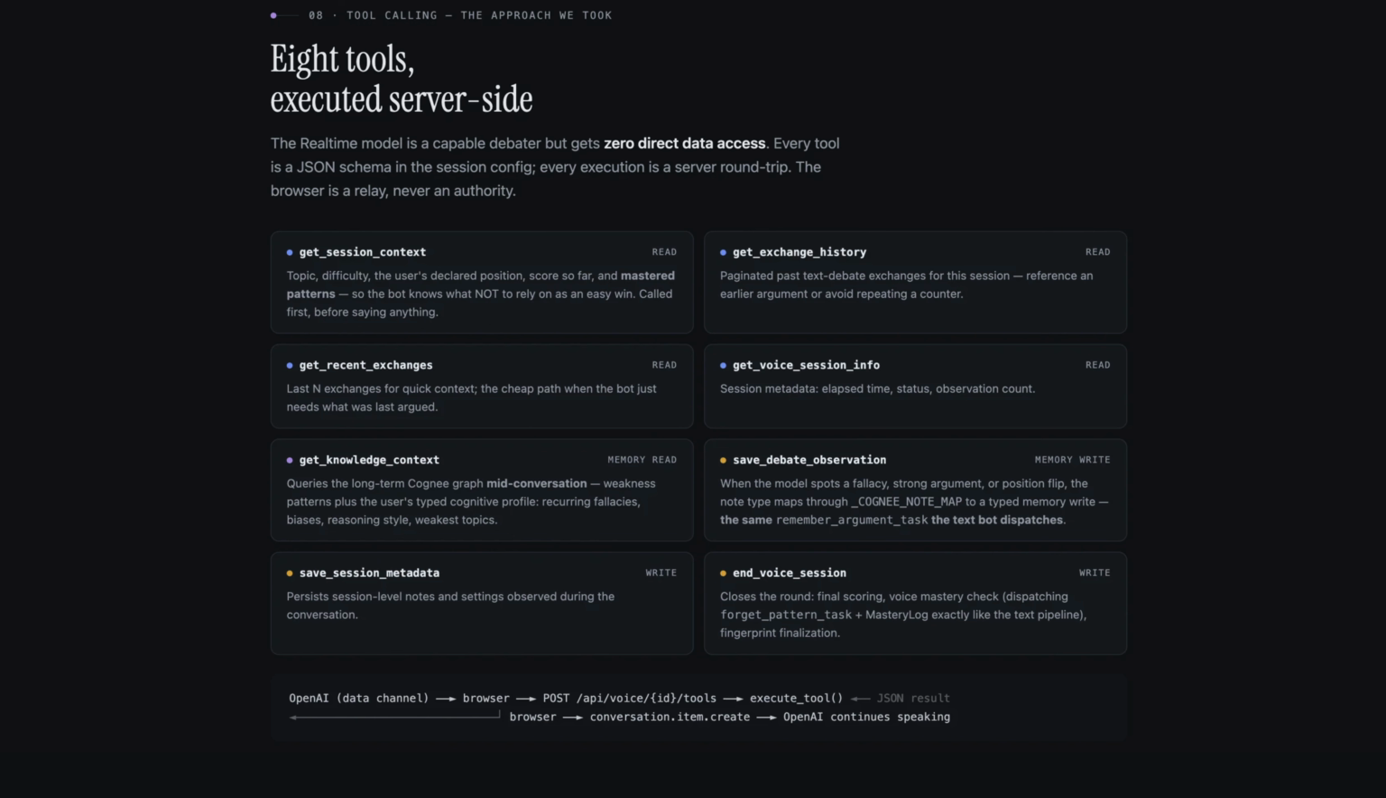The LLM will call the tool required at the relevant time. These are the tool calls we have right now. We can extend it to some more, as it is configurable, based on needs. Get session context in the voice session. Let's say the user says please end the call; this tool will get called. Save debate observation: while having a debate, it can extract the knowledge and save it.